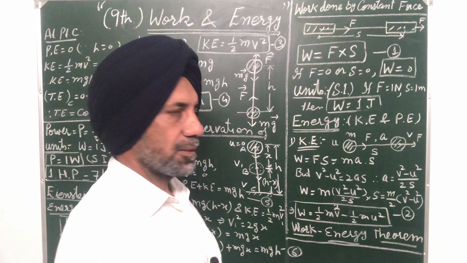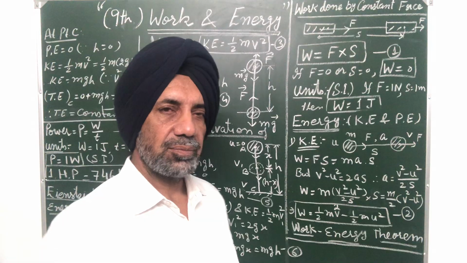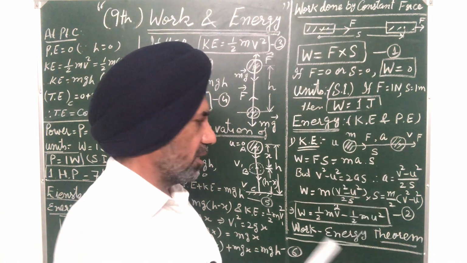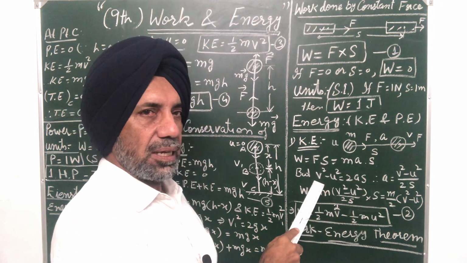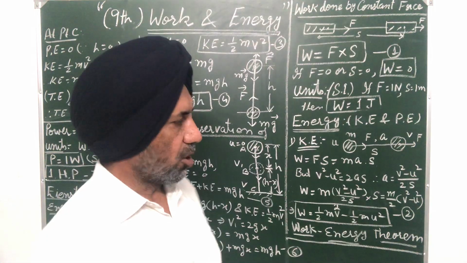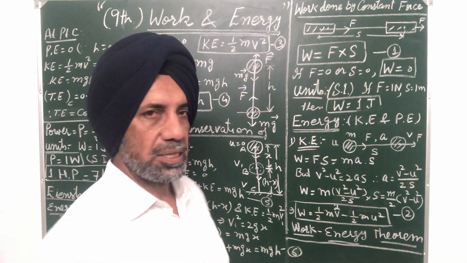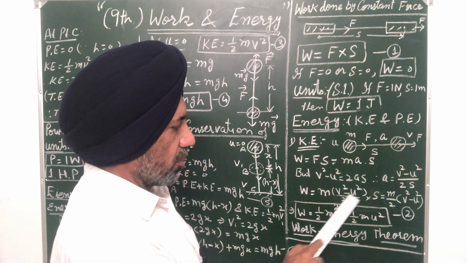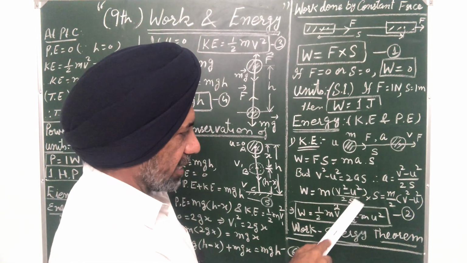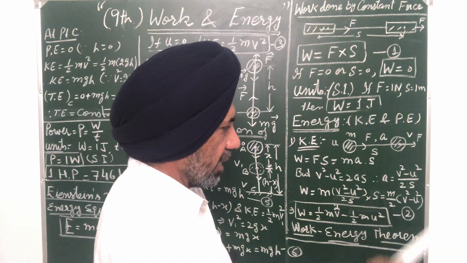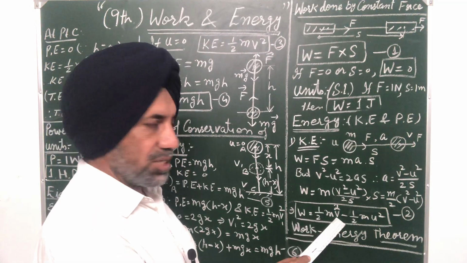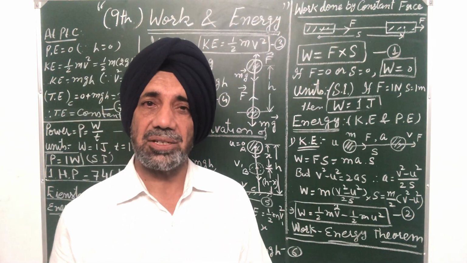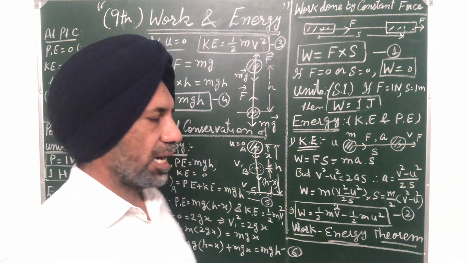So ma into S. Now from equations of motion, we have final velocity v, initial velocity u, a uniform acceleration, s distance covered. So we have studied this equation: v square minus u square is equal to 2as, or a is equal to v square minus u square upon 2s. So substitute the value of a in this equation. So we get W is equal to m into v square minus u square upon 2s into s. So s cancels. So it is half m into v square minus u square, or W is equal to half m v square, open this bracket, minus half m u square. What is half m v square? This is known as final kinetic energy, and half m u square is called initial kinetic energy.